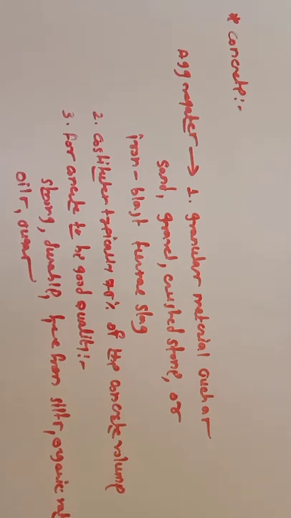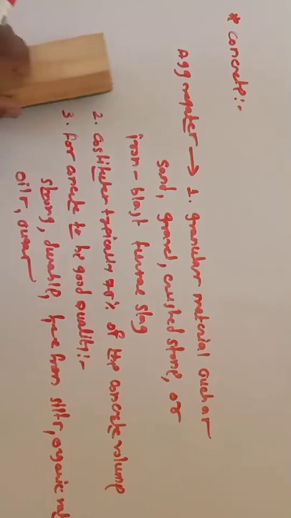The natural aggregates are sand, gravel, and crushed stone, while the artificial is iron blast furnace slag. Aggregate is an important constituent of concrete, and it typically consumes 75% of concrete volume, and therefore its properties largely determine the properties of concrete. For concrete to be of good quality, the aggregate must be strong, durable, free from silts, organic matter, oils, and sugars. So this is all about the aggregates.